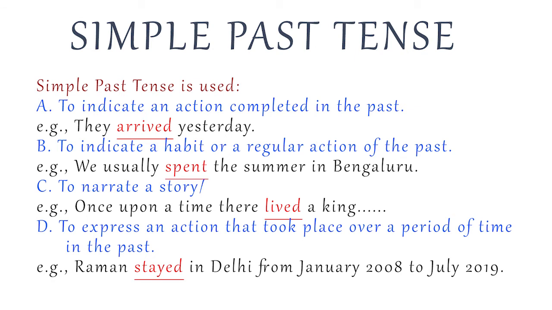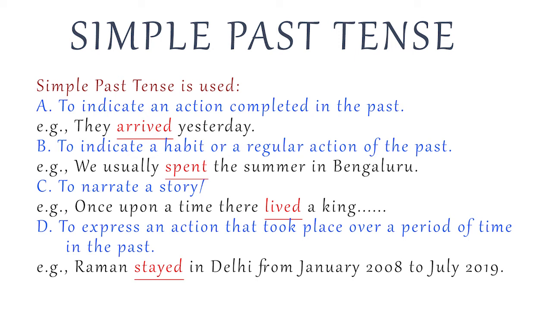Now the usage of simple past tense. Simple past tense is used to indicate an action completed in the past with reference to the time of speaking. For example, they arrived yesterday. Then to indicate a habit or a regular action of the past. For example, we usually spend the summer in Bengaluru. Once upon a time there lived a king. That means to narrate a story.